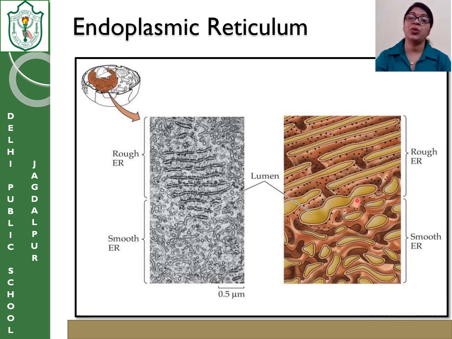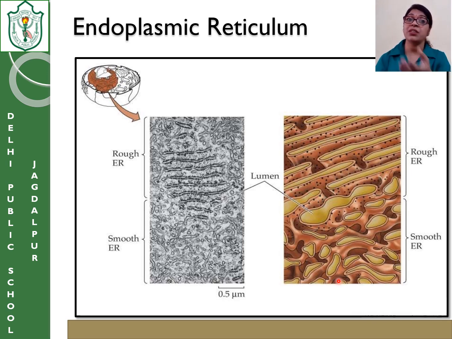Now, as I told you, the area which is doing the manufacture of protein is the rough endoplasmic reticulum, and the area without ribosomes has the function of lipid synthesis. And these lipids and proteins help in a number of ways. Some of them act in the formation of enzymes and hormones for the cell.